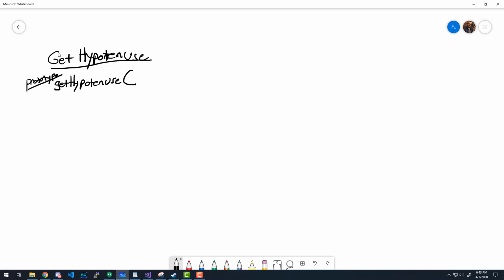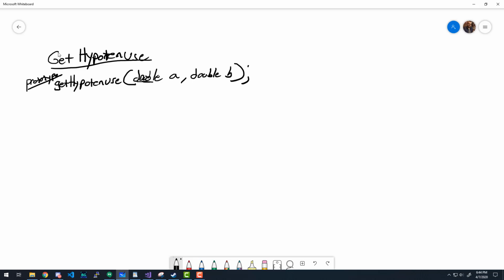So the prototype, get hypotenuse, double, right? Because we have to put the data type here. And then let's just call this A. Now A would normally not be very descriptive, right? But I think everybody here is comfortable with me calling the sides A, B, and C because that's how math does it, right? So if I do this, this is my function prototype. Everybody agrees?